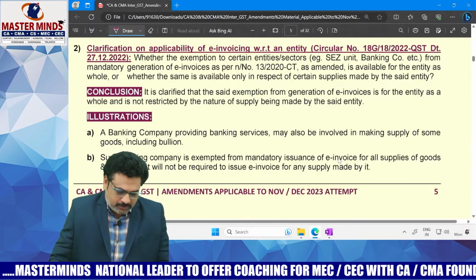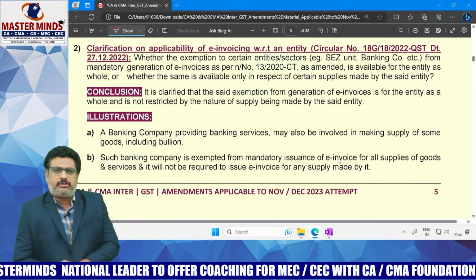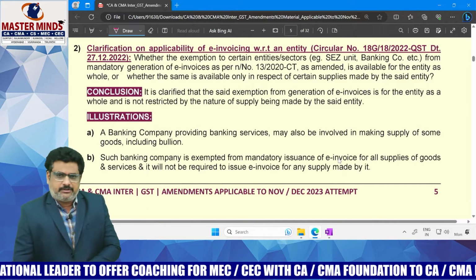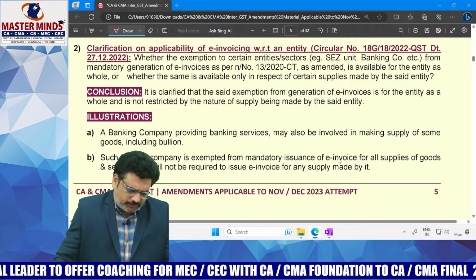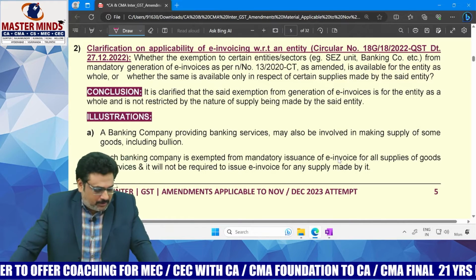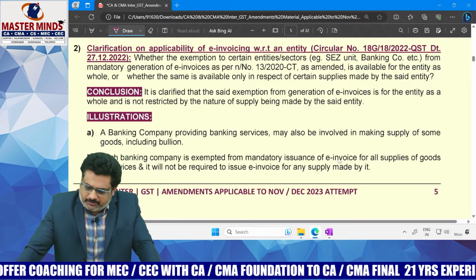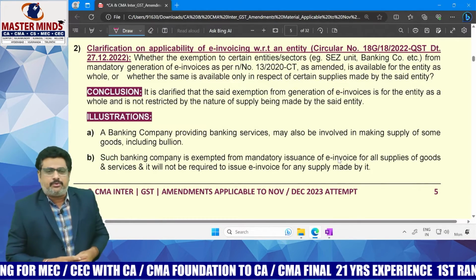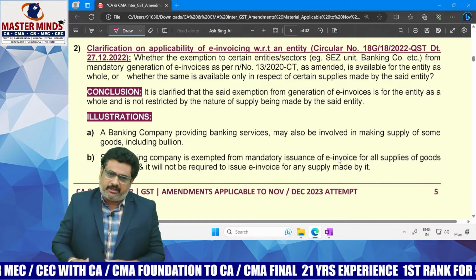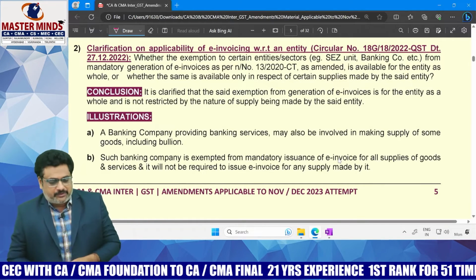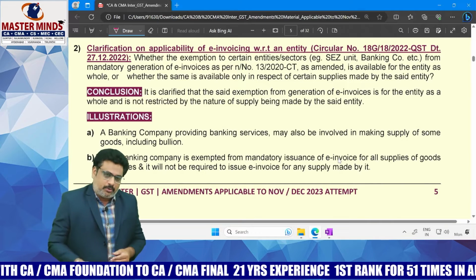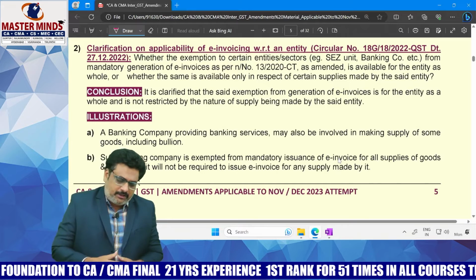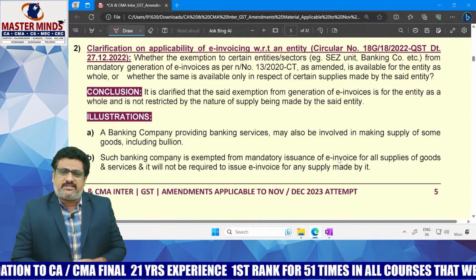The next point is clarification on the applicability of invoicing with respect to an entity. Generally, what is the rule, ma'am? To whom is this invoicing applicable? Any registered person whose aggregate turnover starting from 17-18 onwards exceeds 10 crores is required to issue the invoice. But there are a few exceptions to this invoicing concept.